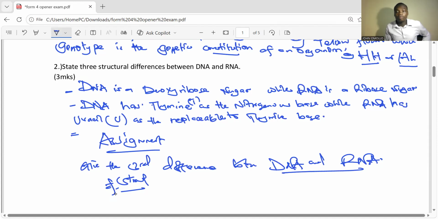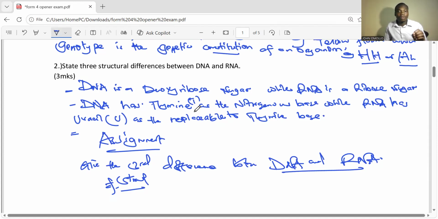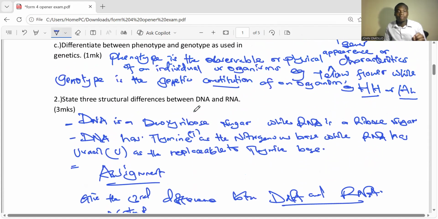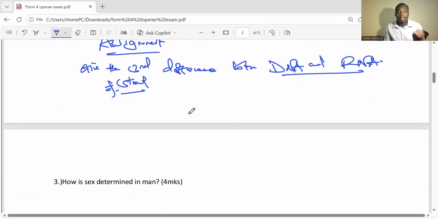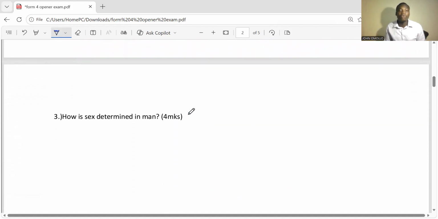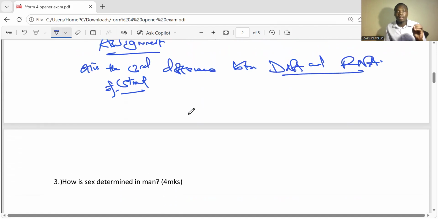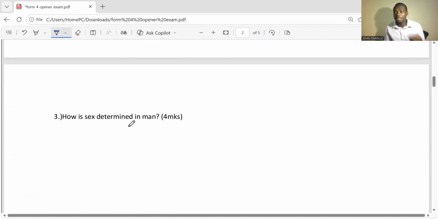Structural means what it has. So we have talked about the sugar and the nitrogenous bases. I want you to talk about pairing and the strand. That is the third assignment for you. Comment down there the right answer and we will discuss it, just like we have been discussing.